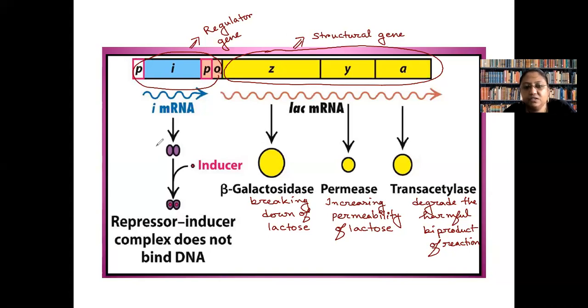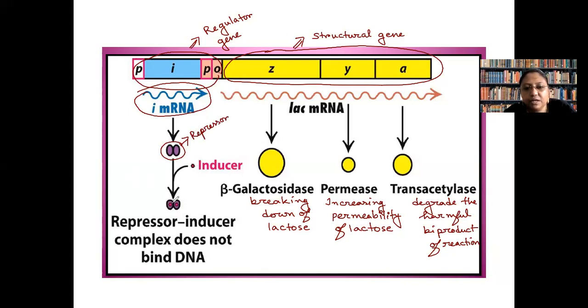Here in this case, you can see that this messenger RNA is producing the repressor protein. So, this protein is actually the repressor protein.